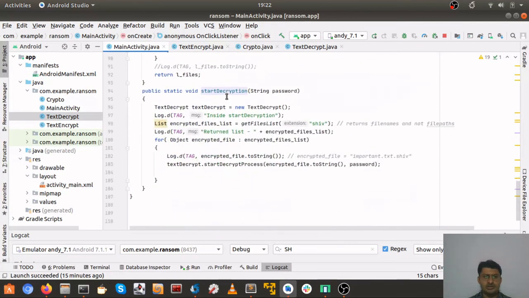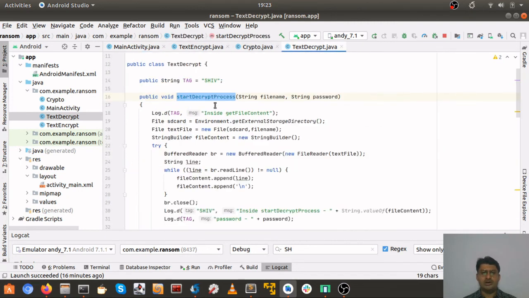Where is start decryption? Here it will get the list of all the files with the .shiv extension, because remember, that's our encrypted file. Now the attacker has given us the password, which means the attacker wants to unlock our files. So hence now we have this encrypted list. Secondly, we'll create an object of the text decrypt class and call the start decrypt process. Here again, this is exactly the reverse of text encrypt.